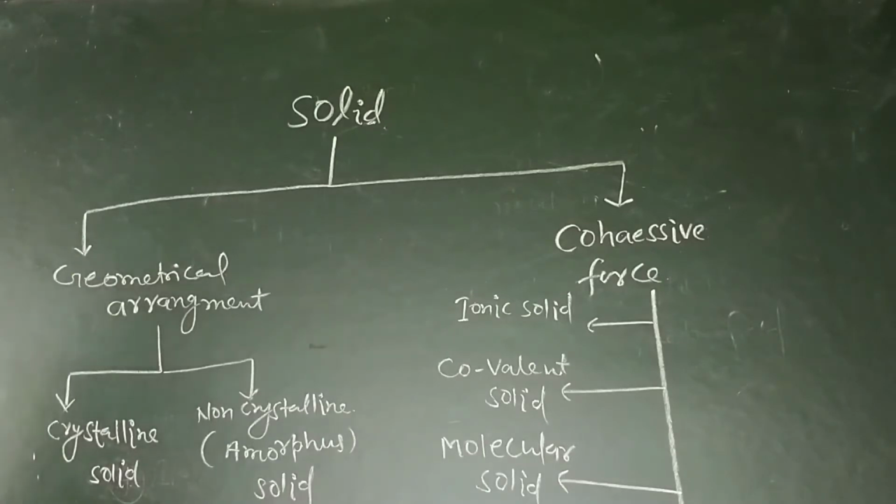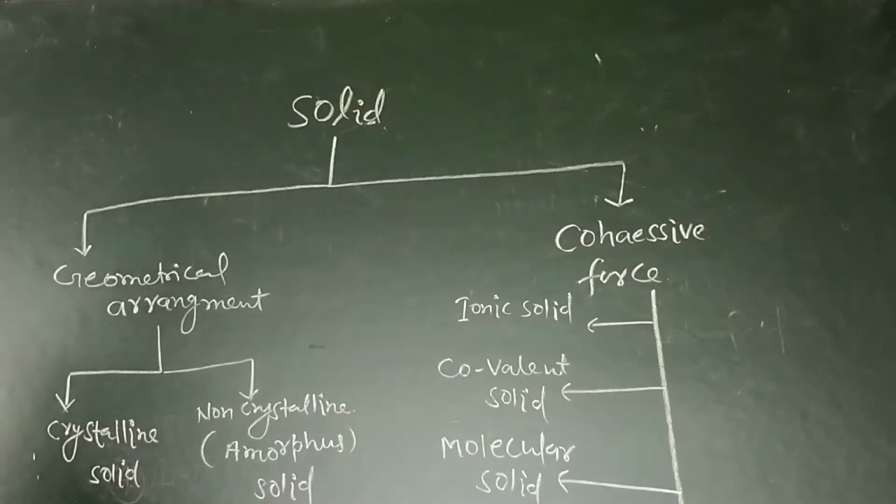Now let us consider each step by step. First of all, crystalline solid. That solid in which constituents, that may be either atom or molecule or ion, are set up in regular, that is in definite geometrical arrangement, is called crystalline solid.